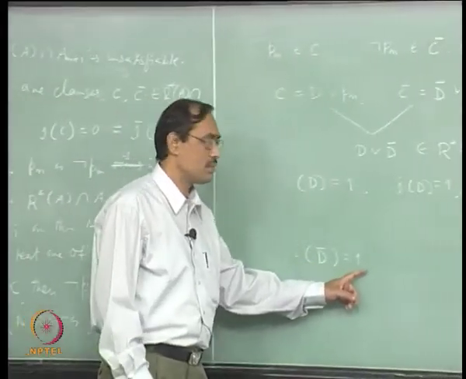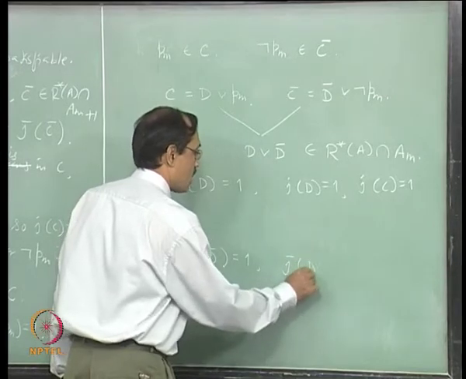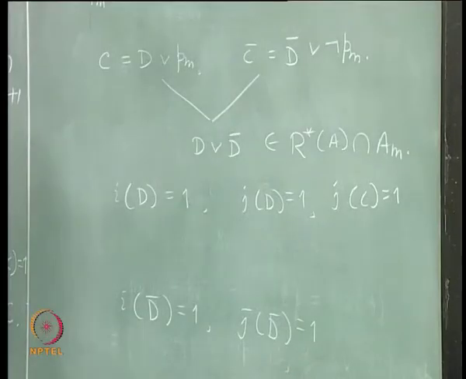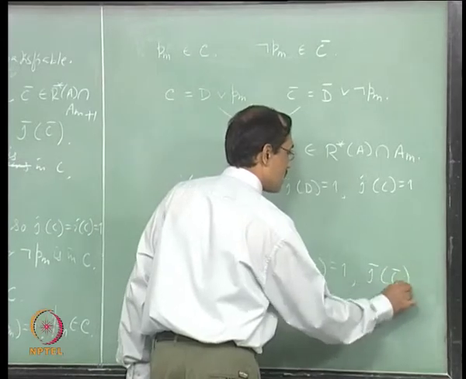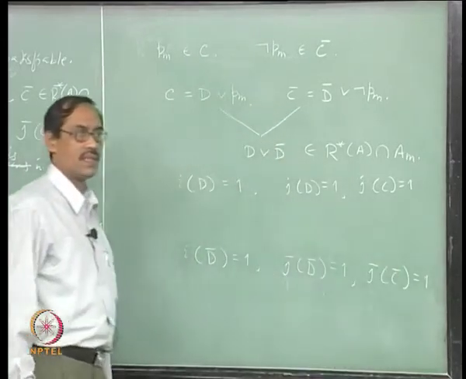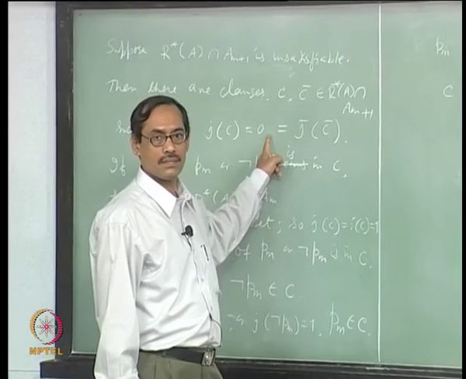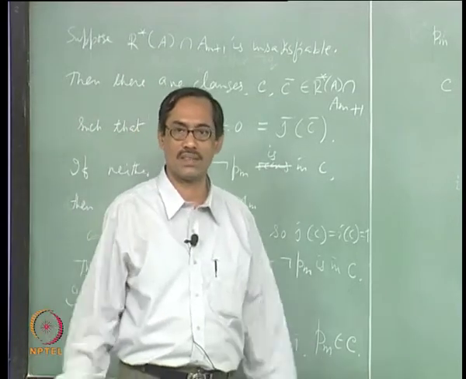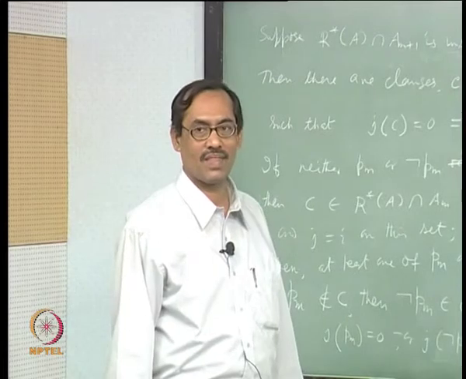If I of D bar equal to 1, then we say J bar of D bar is 1, because I and J bar agree up to PM minus 1. Okay. Then we conclude J bar of C bar equal to 1, that is also a contradiction. So, that is all, every case we are getting a contradiction, whatever way we proceed, right.